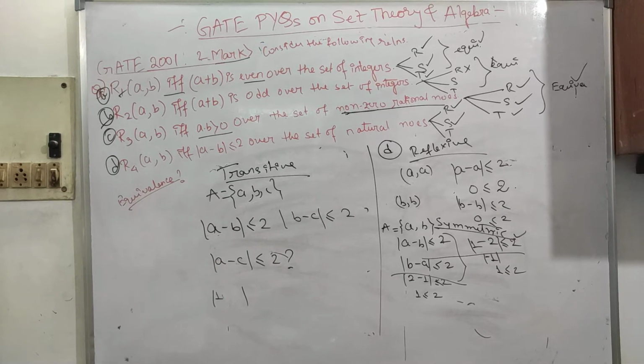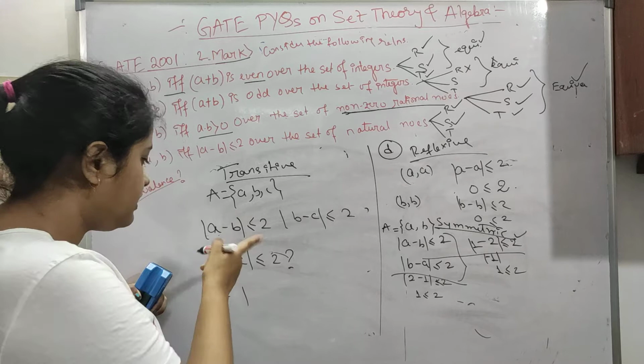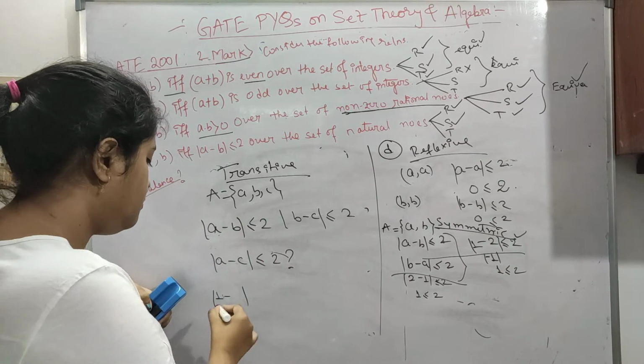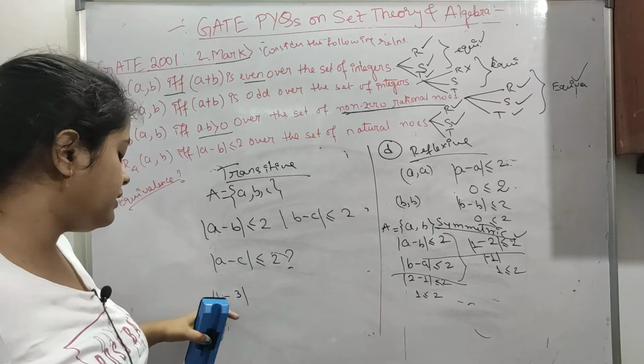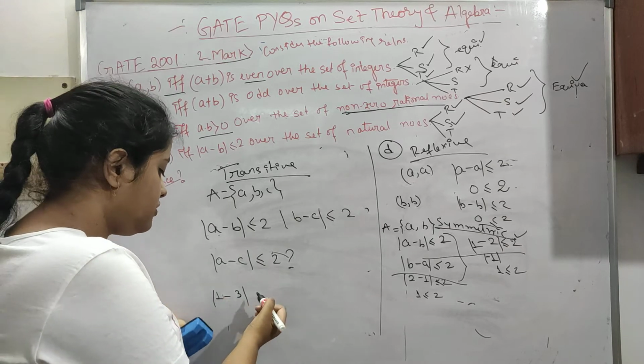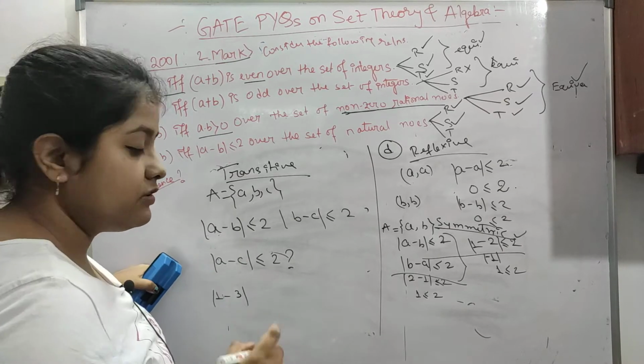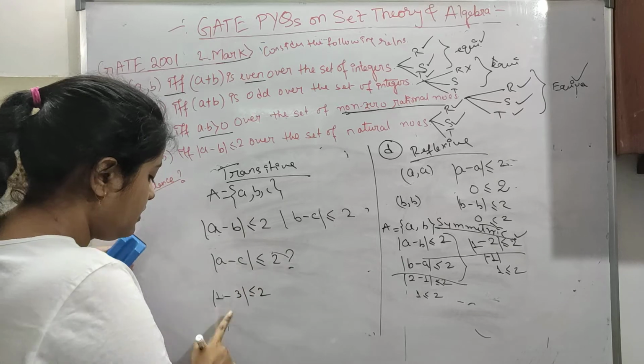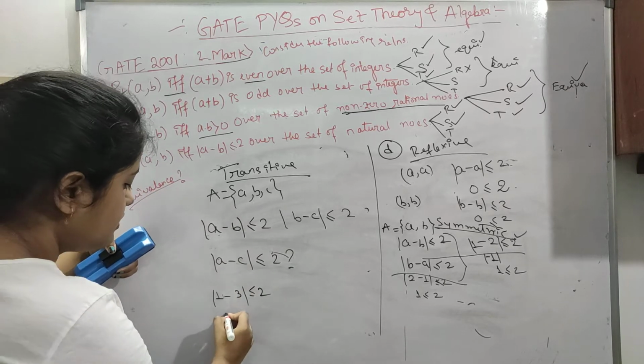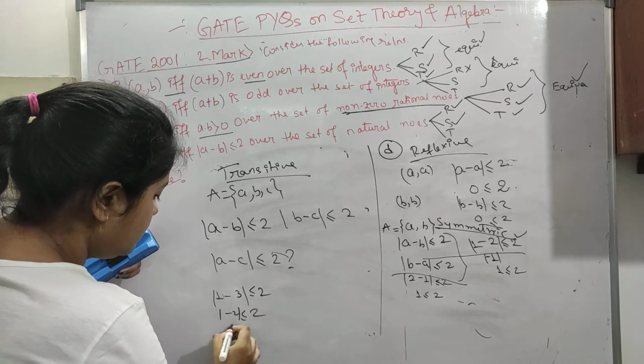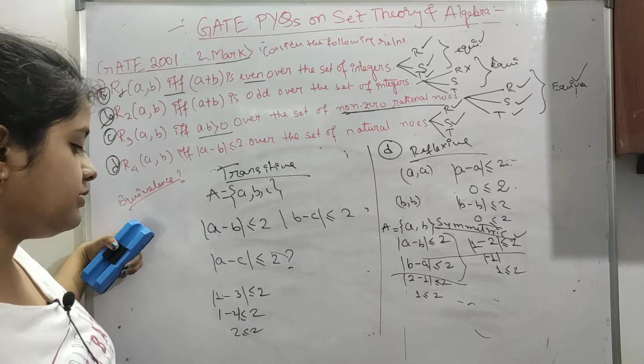So a minus b, a is 1, so you can take b as less than or equal to 2, so you can take 3. So 1 minus 3 is minus 2, and the modulus of this, 2, is less than or equal to 2. So this is okay.